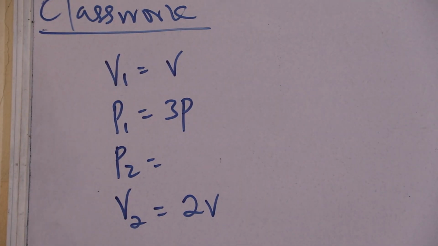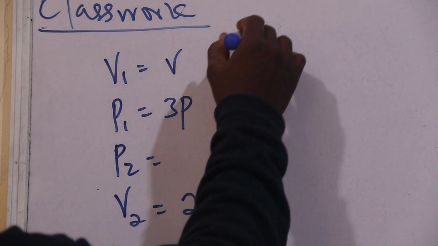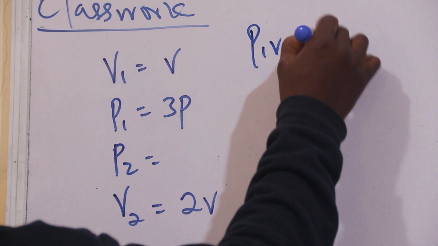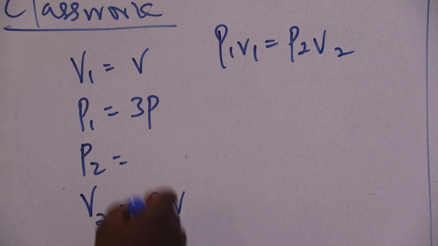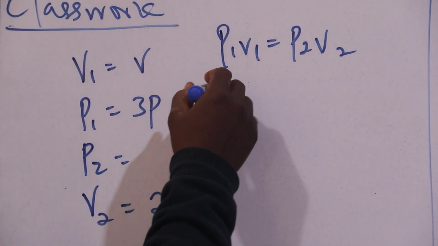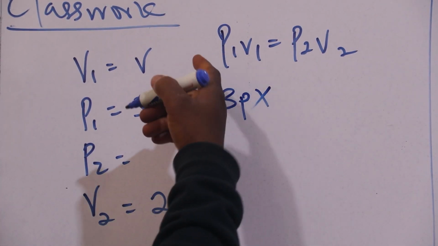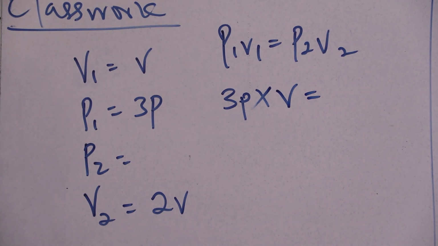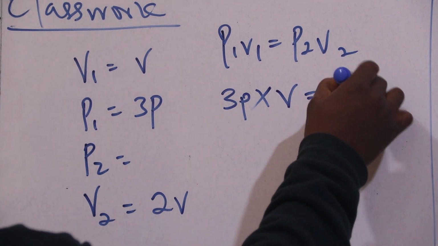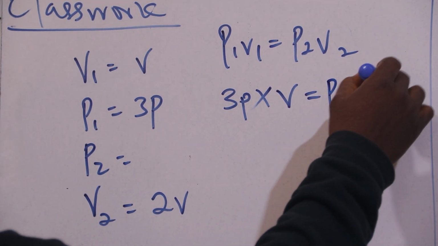So using the same formula, P1 V1 equals P2 V2. Our initial pressure is 3P multiplied by our initial volume V equals our final pressure, that's what we are looking for, and my final volume, which is 2V.